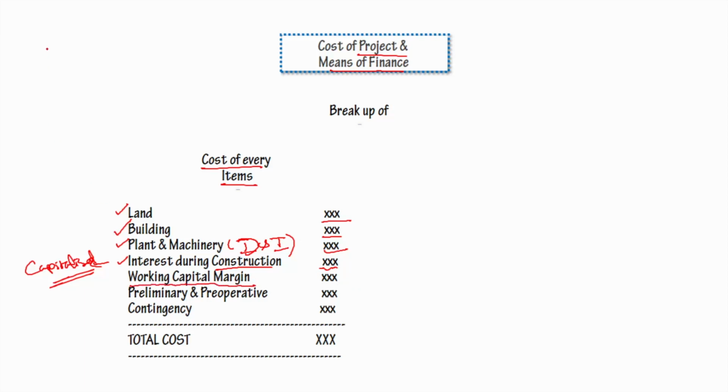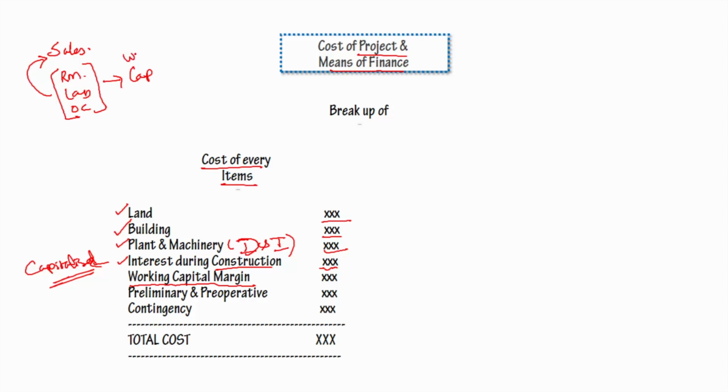Let's say this is your new project, and if you start this project, you will start making sales. But for making those sales, you have to purchase raw material, you have to invest on labor, you have to invest on other cost. Only if you invest on all this, you will be able to achieve the sales. But for all this, you need capital.